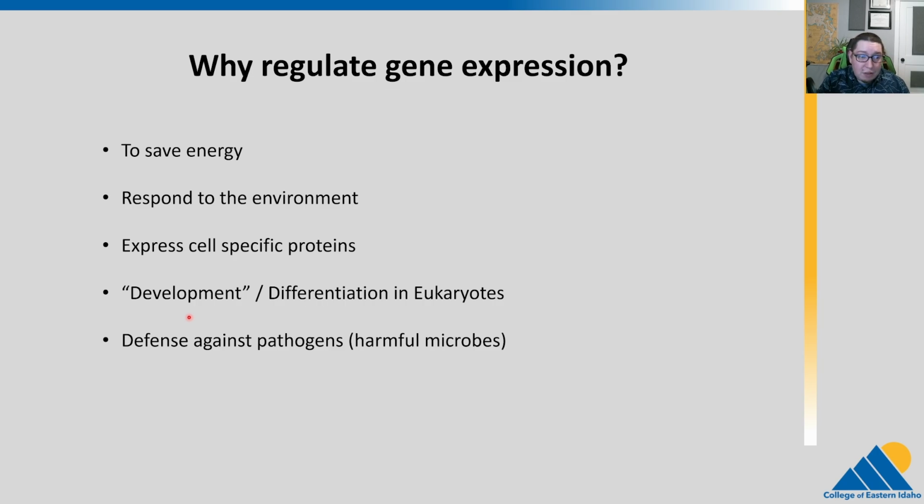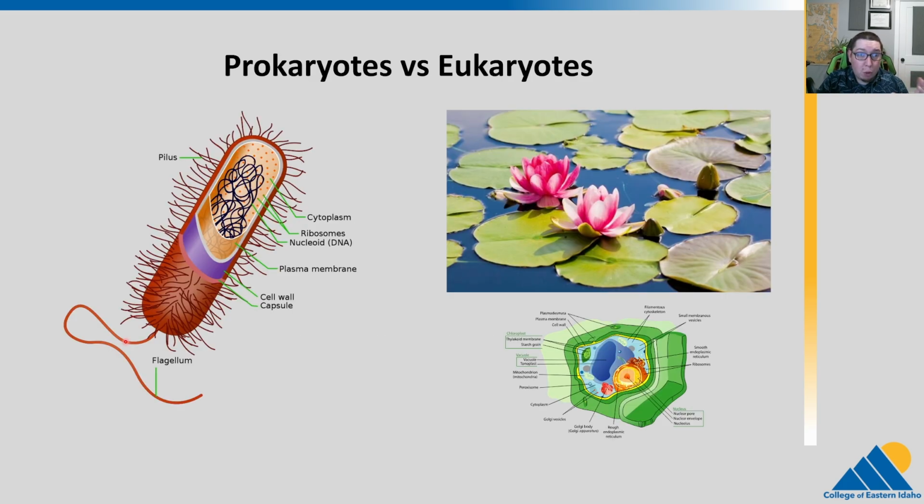And then we have this whole immune system thing, defense against pathogens, protecting yourself against harmful microbes. And in bacteria, they even have a rudimentary immune system. They make things like CRISPR-Cas9, and they also make restriction enzymes. So these kinds of things are all challenges, and genes need to be turned on and off depending on the situation. So let's think about the differences between prokaryotes and eukaryotes here.